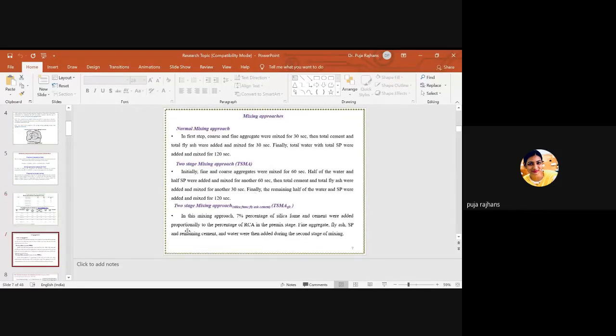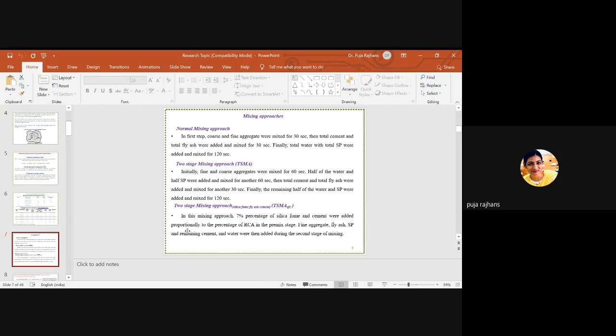Next is the mixing approaches. I have already told you about them. Here we have three mixing approaches. First is the normal mixing approach, which we generally use. Second is the two-stage mixing approach, and third is the two-stage mixing approach with silica fume, fly ash and cement.